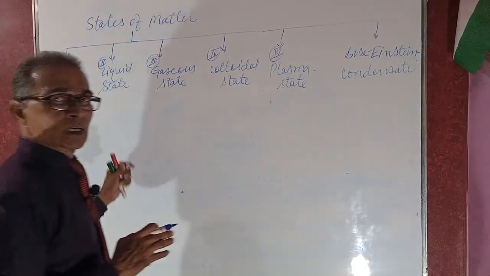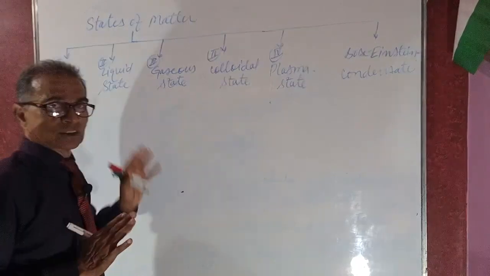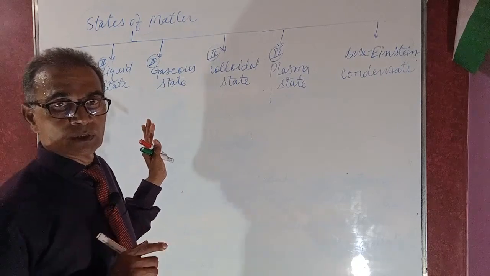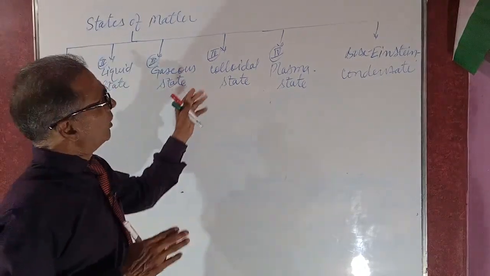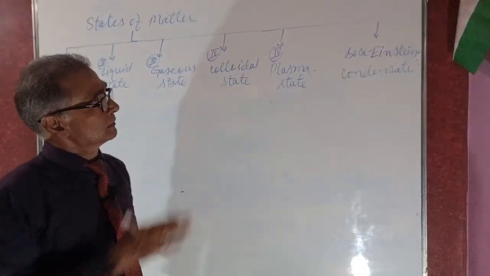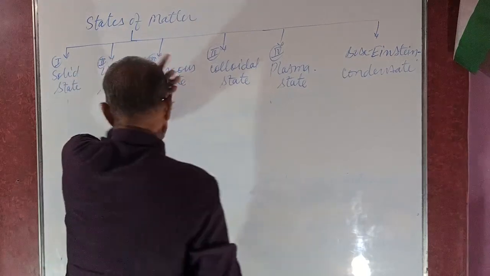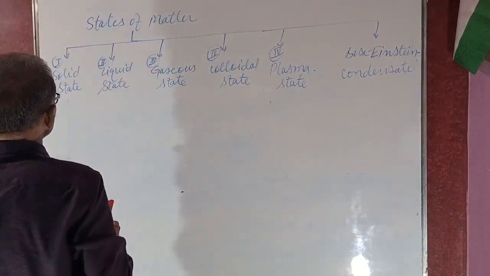All students know about all these three states: solid state, liquid state, and gaseous state. But you add in your knowledge another three states. They are the colloidal state, plasma, and Bose-Einstein condensate. Firstly, I shall explain about the solid state.